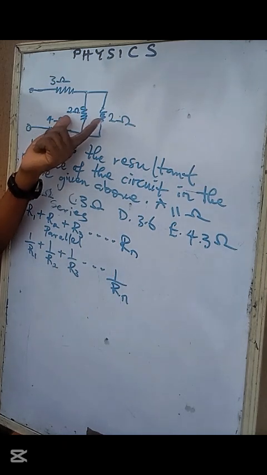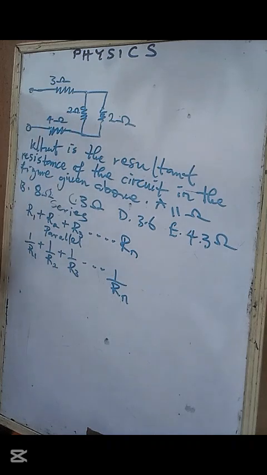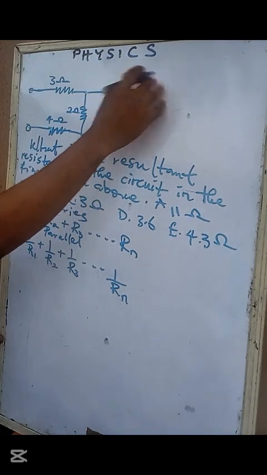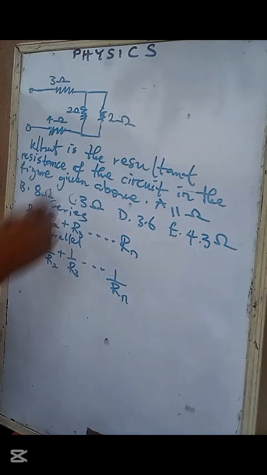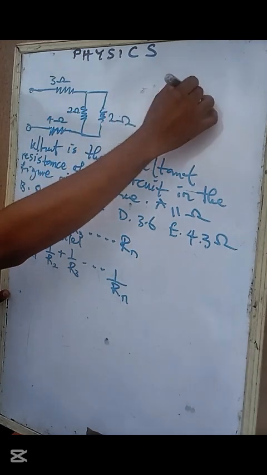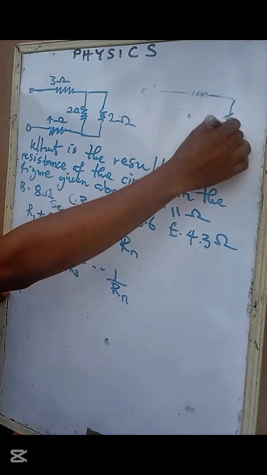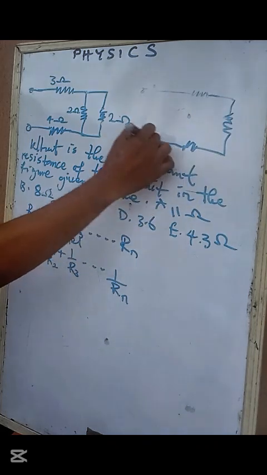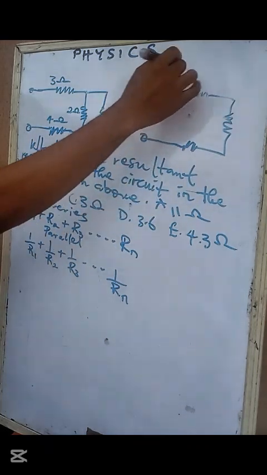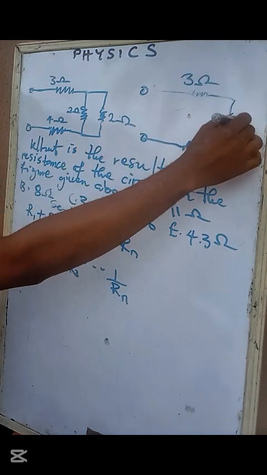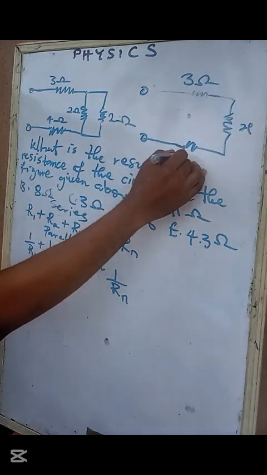You understand? So the best thing is to combine these two so that it is one. So we'll do it like this. Combine the two of them so that you have something like this. Then one now, then another one here. So this one will be 3, this one will be unknown, let's call it S, then this one will be 4.